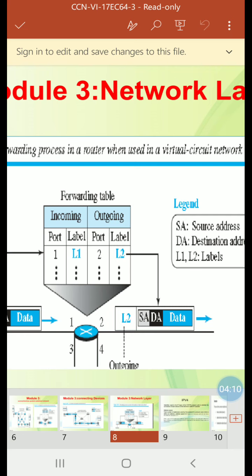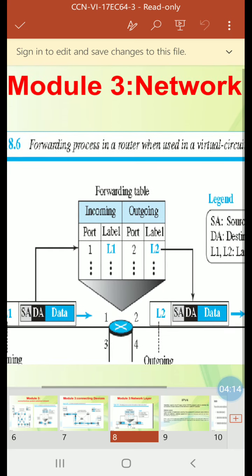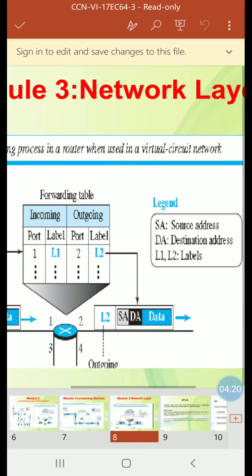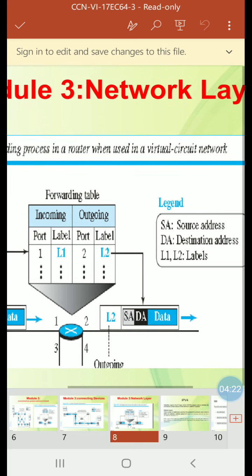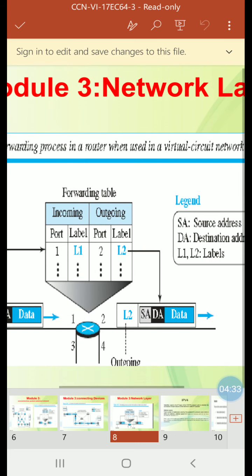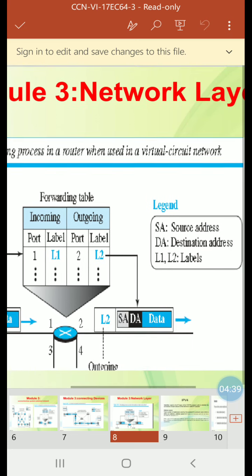You can see the forwarding table with incoming and outgoing columns: port 1 label L1, port 2 label L2, SA the source address, DA the destination address, and L1 and L2 the labels. The packet contains a header with the source and destination addresses. So this is about the datagram approach.